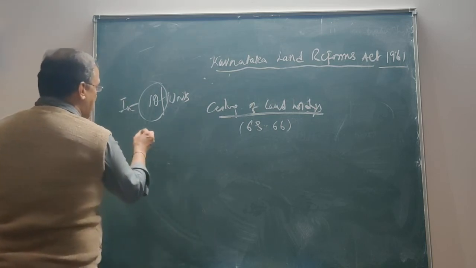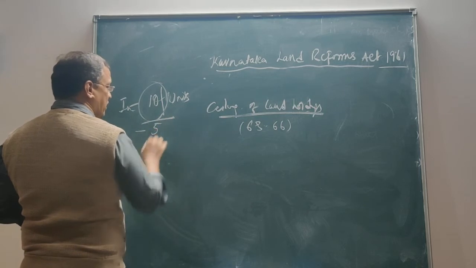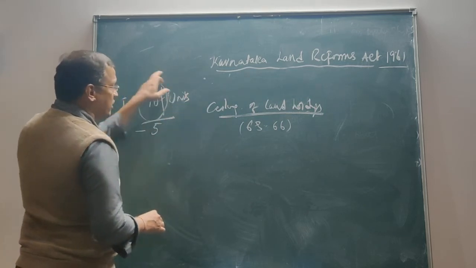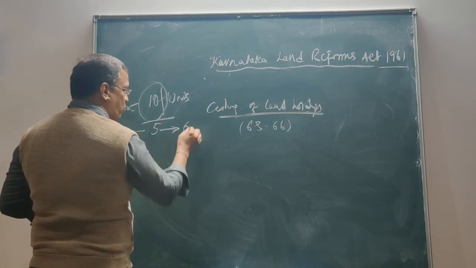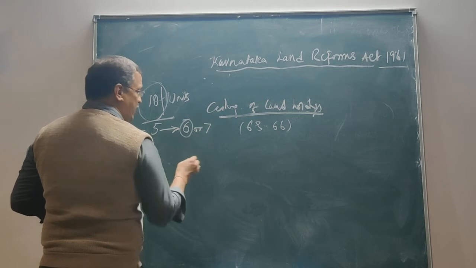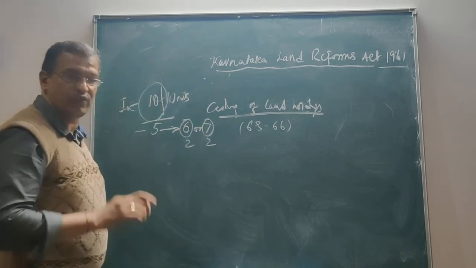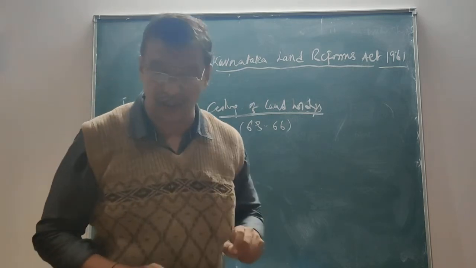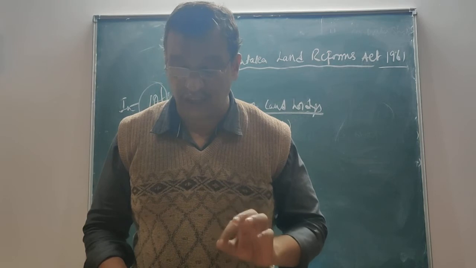But where the family consists of more than 5 members, say 6 or 7 or whatever, then for each additional individual it is 2 units, and such additional members should not exceed 5.